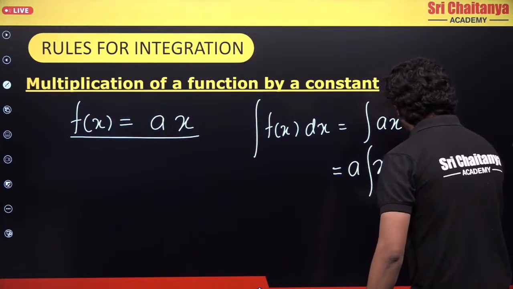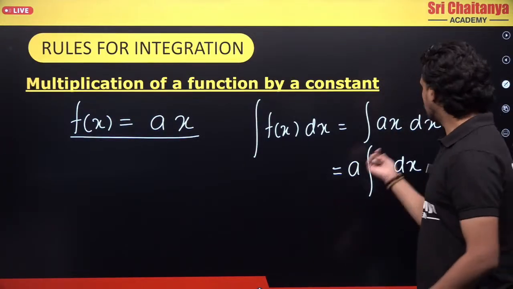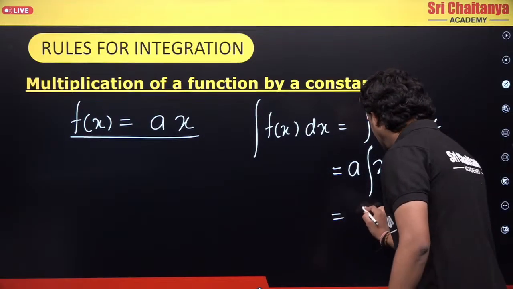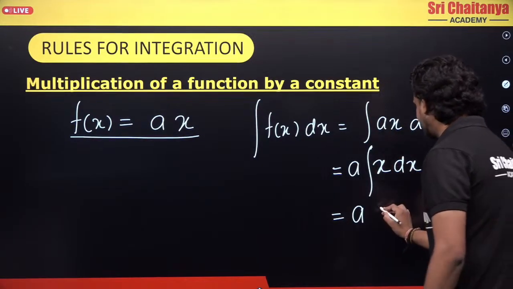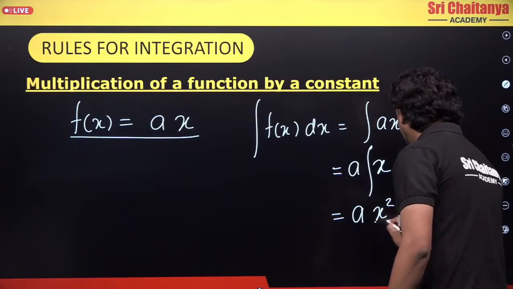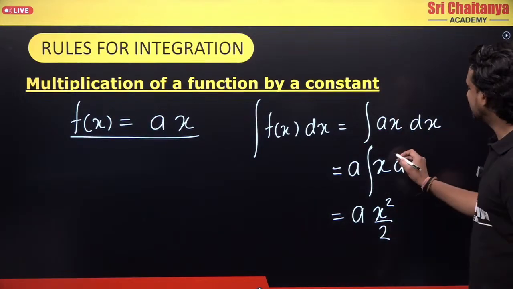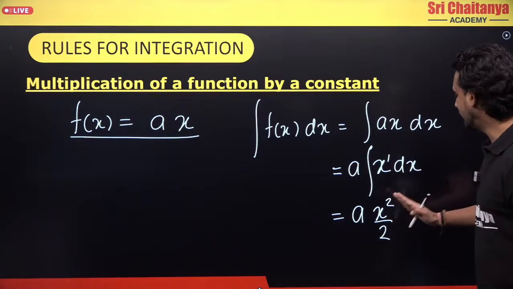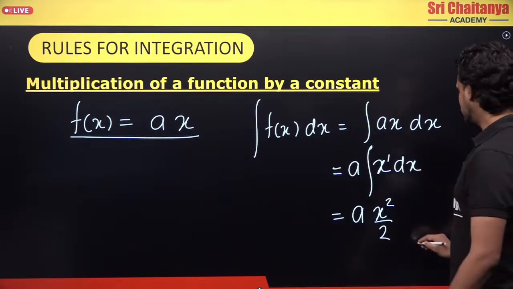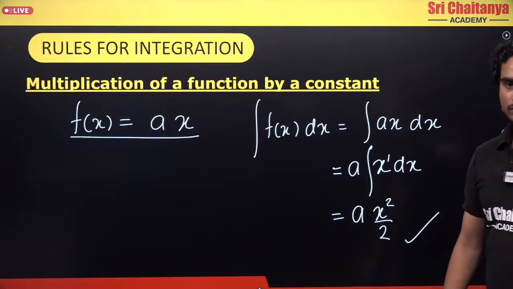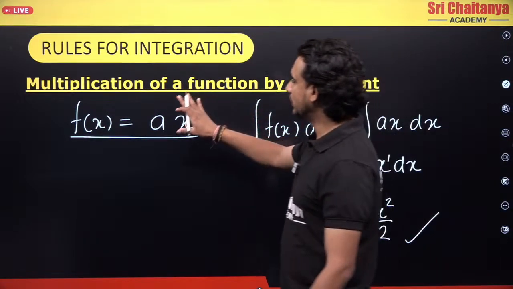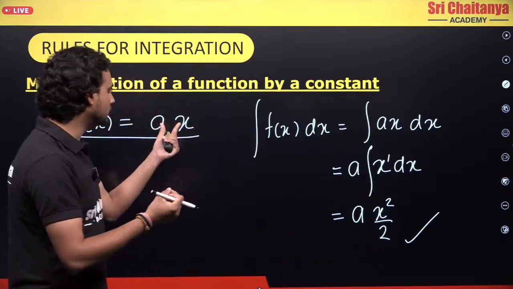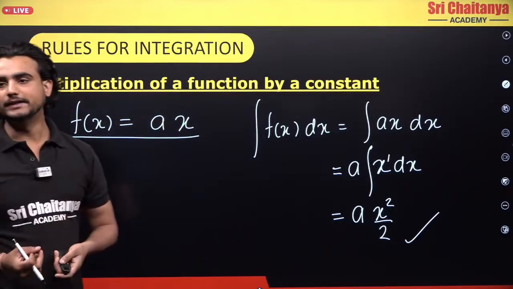It is the same thing we did in differentiation: the constant comes out of the integration. And what do I have here? a times the integration of x dx, which is x squared by 2, because there is power 1. The power rule is (1 plus 1) divided by (1 plus 1), which gives me 2. So this is my final answer. What is the rule here? If we have a constant and I am integrating this function, the constant will come out of the integration.